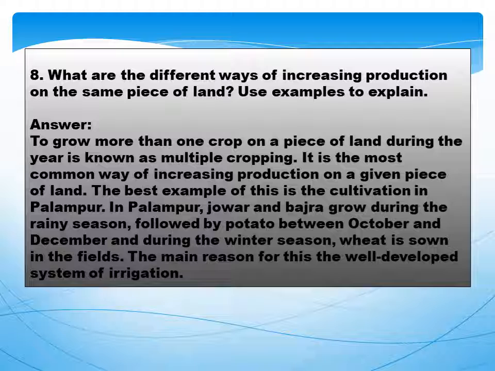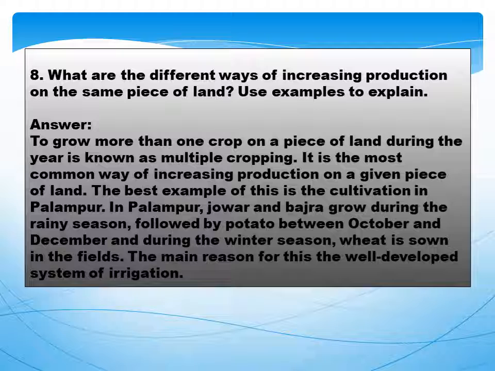Next is, what are the different ways of increasing production on the same piece of land? Use examples to explain. Answer is, to grow more than one crop on a piece of land during the year is known as multiple cropping, and it is the most common way of increasing production on a given piece of land. The best example for this is the cultivation in Palampur.